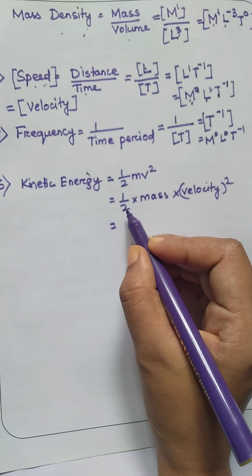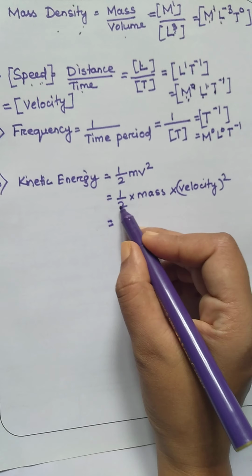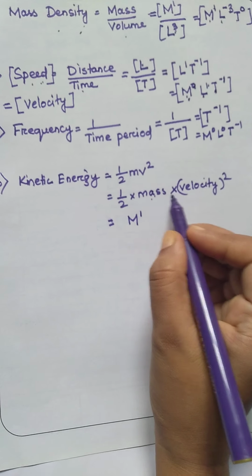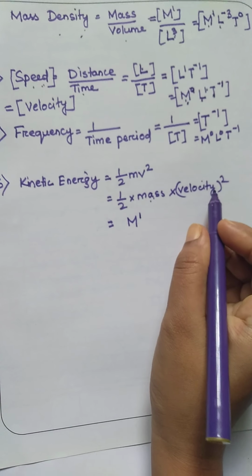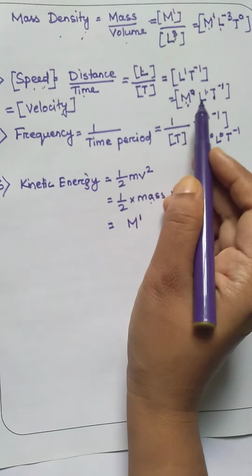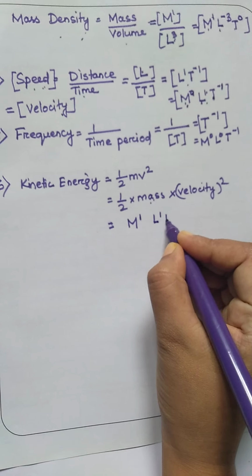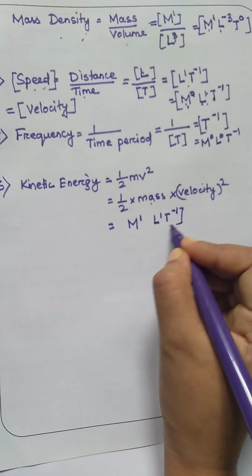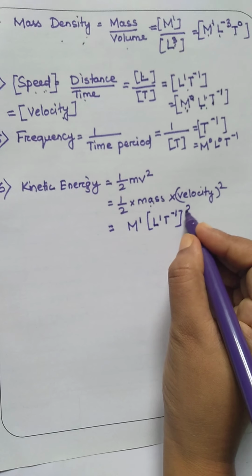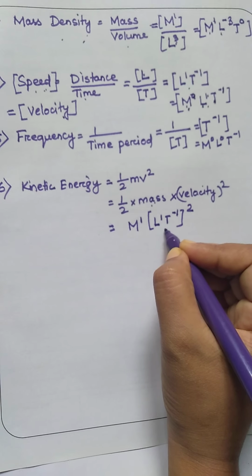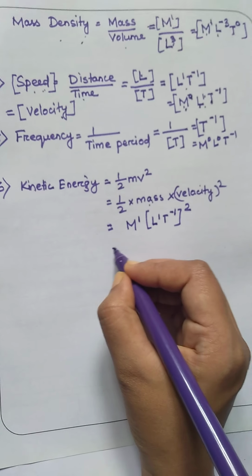We cannot represent any dimensional formula for the constants, but I will write M^1 for mass and velocity square. See, velocity is having this much dimension, L^1 T^-1, squared, velocity square. So I will write the velocity dimension and then square.